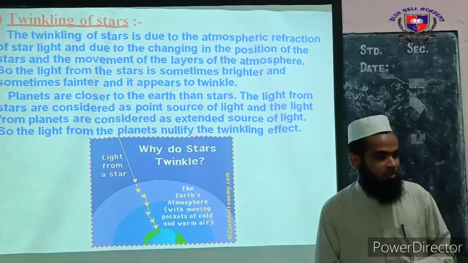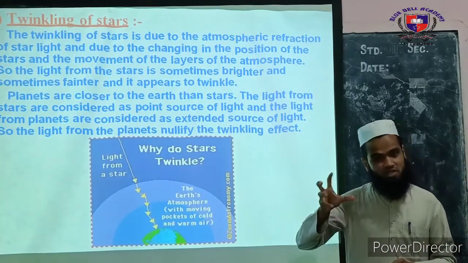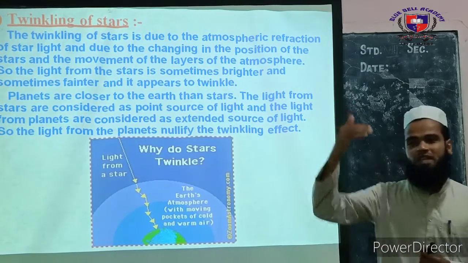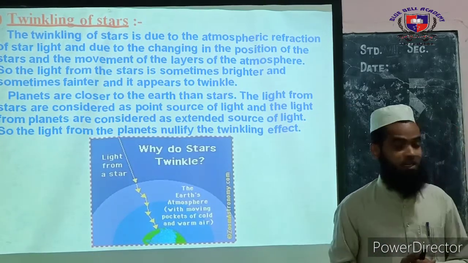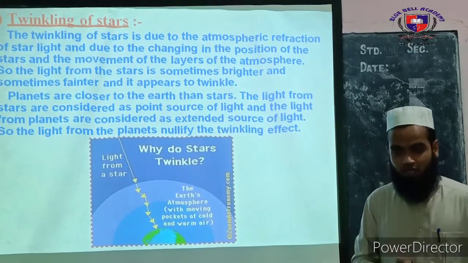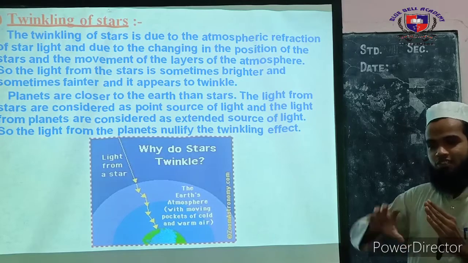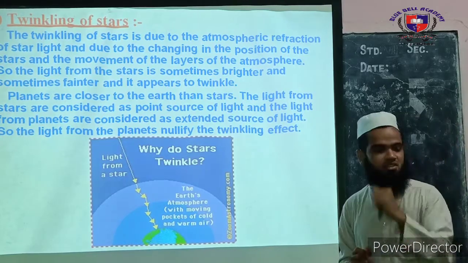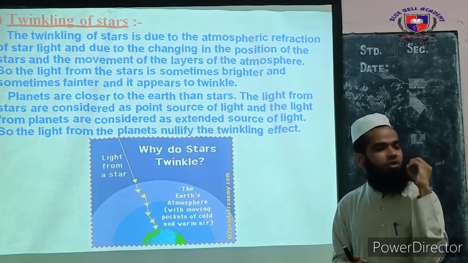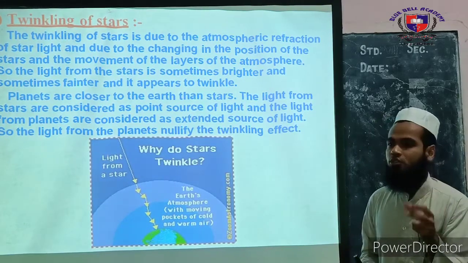You know that the position of Earth is gradually changing, and even the atmospheric layers, which have been divided into 7 layers, have different densities. And due to the difference in the density and due to the gradual change in the position of the star, the light from the star sometimes appears brighter, sometimes dim.